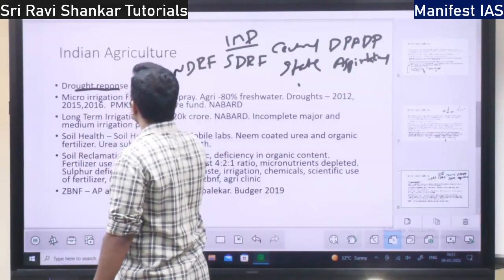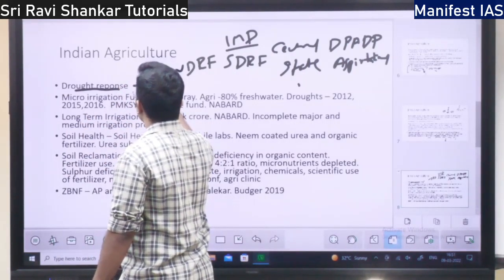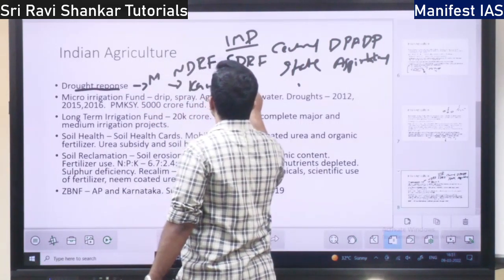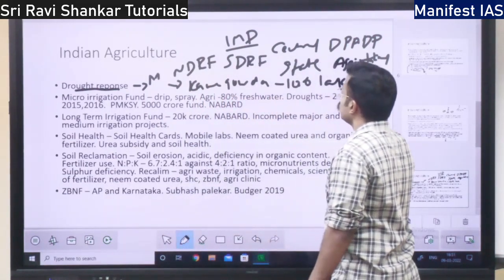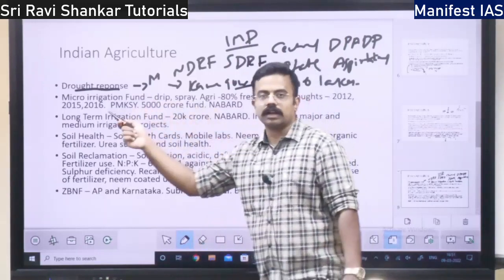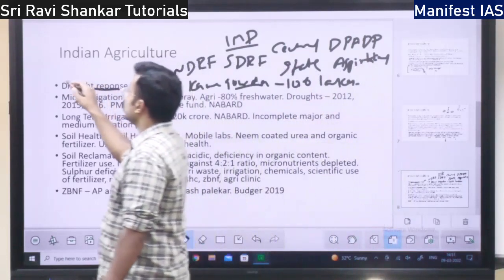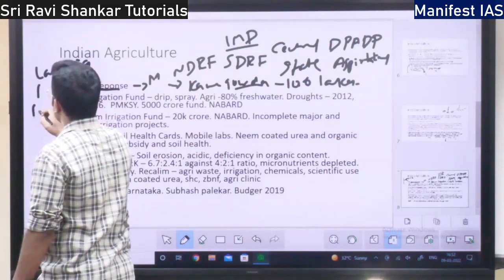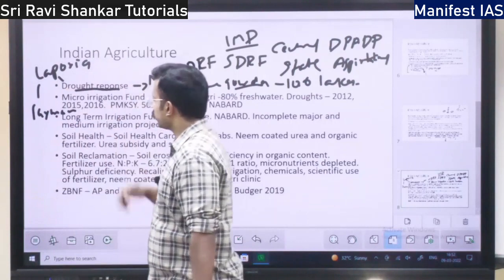Individual response is there. Like in a village near Malvalli, one farmer called Kamegowda. What has he done? He has built more than 100 lakes. So he was given an award for this. That is also a drought response. Then one person in Rajasthan, in Laporia village, his name is Lakshman Singh. He has also built a lot of lakes. So that is also a drought response.